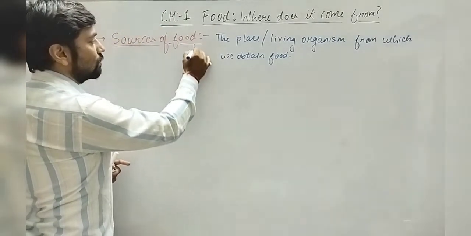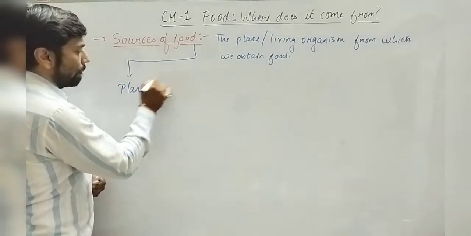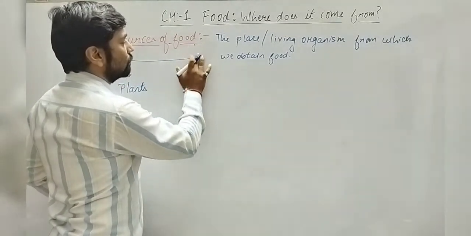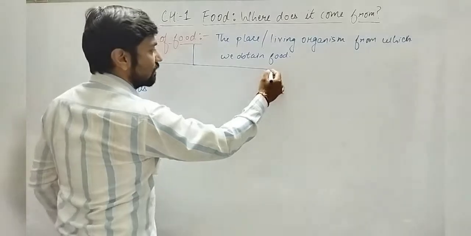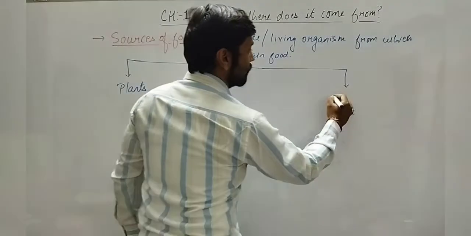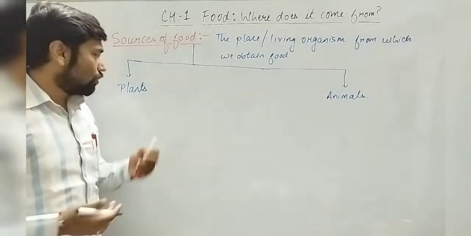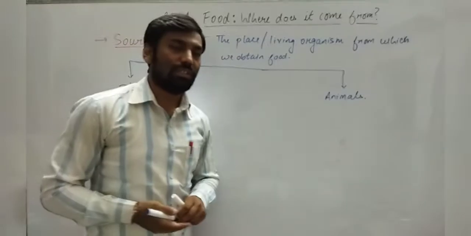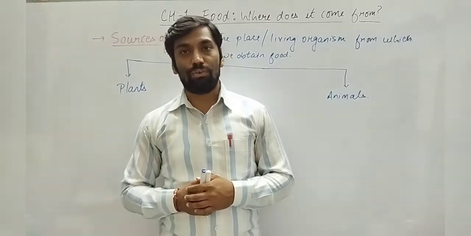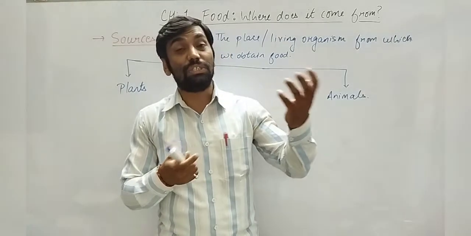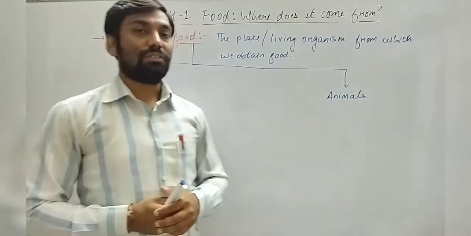The first source of food is plants, and the other source of food I can say is animals. We will discuss what things we get from plants and what things we get from animals, which we eat as food, or which we use as an ingredient in order to prepare a particular food dish.